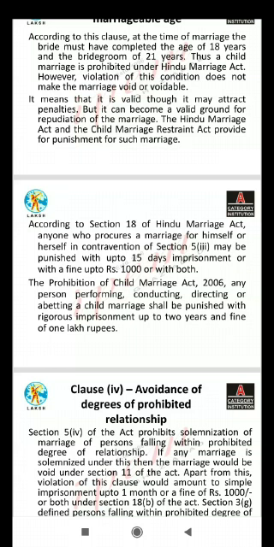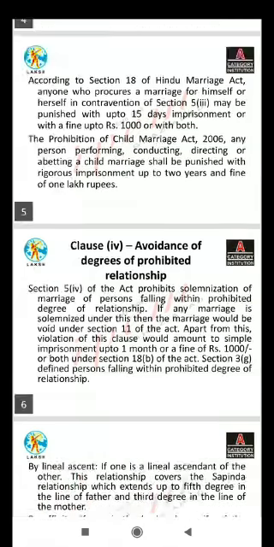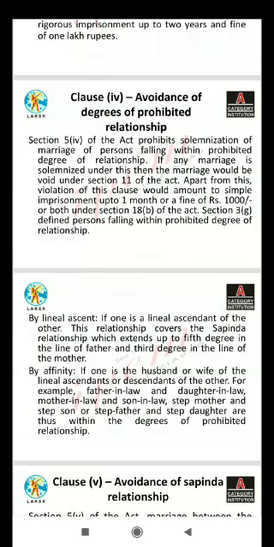Section 3 clause G of the Hindu Marriage Act 1955 defines persons falling within the prohibited degree of relationship. Lineal ascendants and affinity: if one is a lineal ascendant of the other, the relationship covers the Sapinda relationship, which extends up to the 5th degree in the line of the father and 3rd degree in the line of the mother. By affinity, for example, father-in-law, daughter-in-law, mother-in-law or son-in-law.